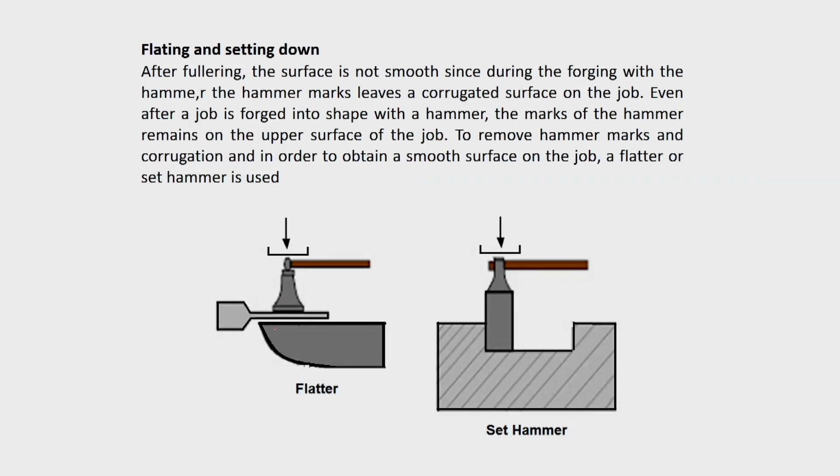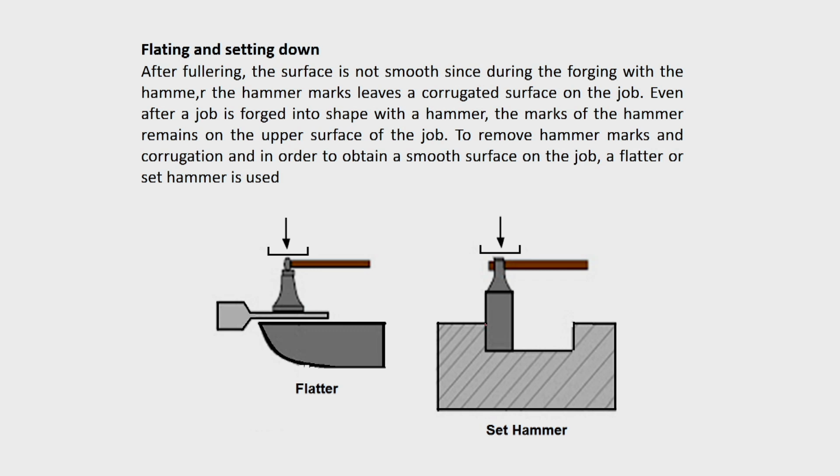So, the surface is not flat. The marks of the hammer remain on the upper surface of the job, sometimes on the lower also, and to remove this, flattening and setting down is done. With the help of a hammer, you just keep it on a flat surface and press it slowly, and then you get the smooth shape.